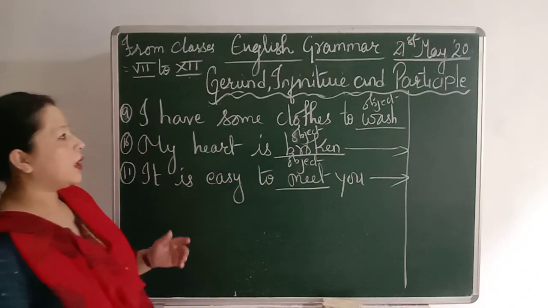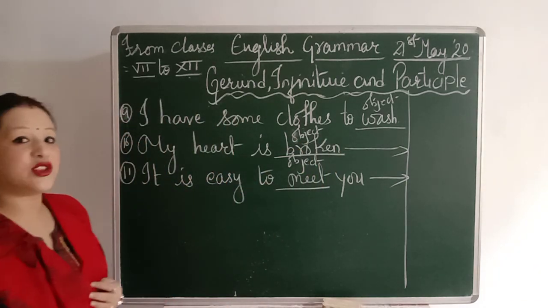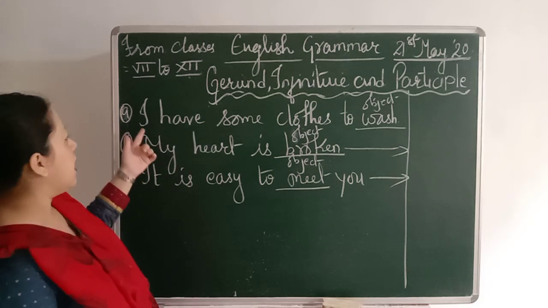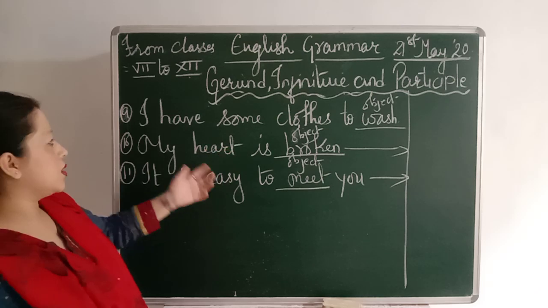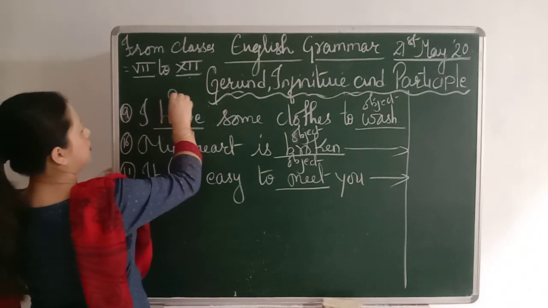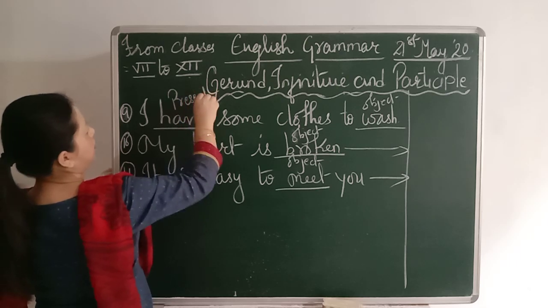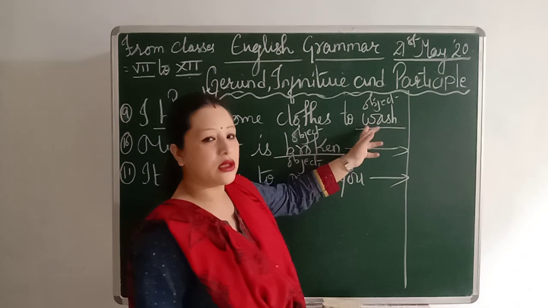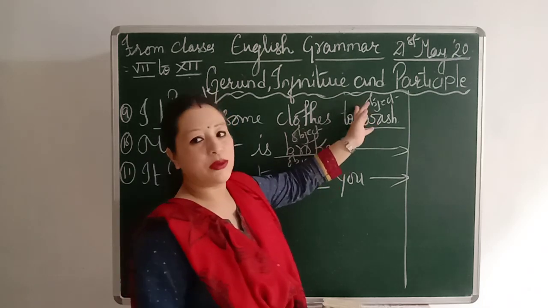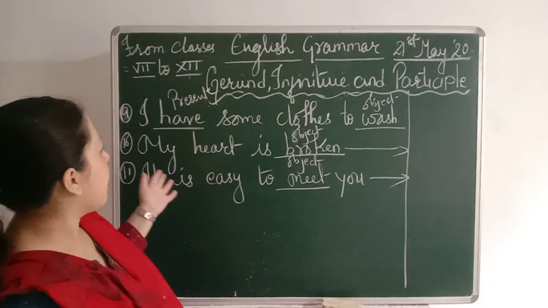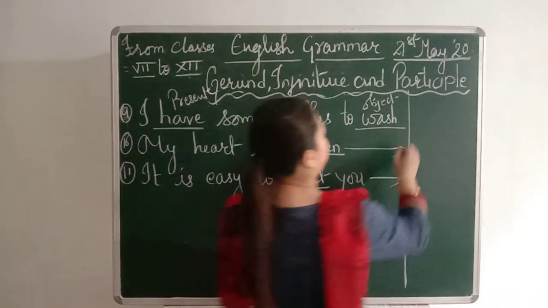So see, what type of sentence is this? Whether that's a gerund, the types of infinitive, or types of participle. I have some clothes to wash. So here, I have, it's a present tense. Wash is a verb word and it's an object. It's not a subject, it's an object. So this becomes an adjective infinitive.